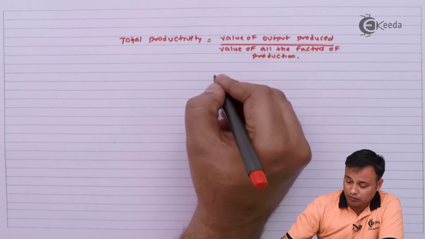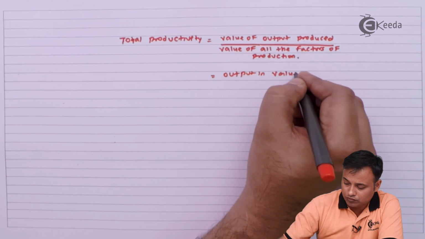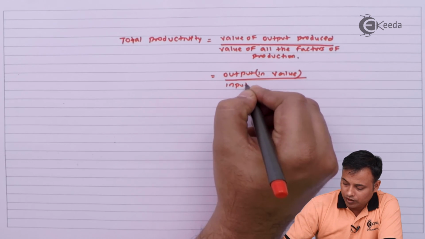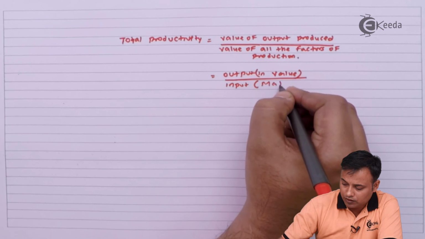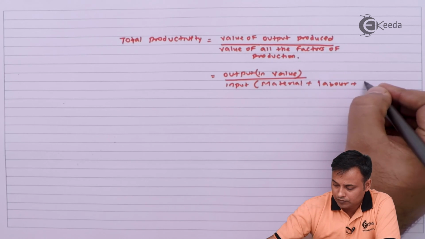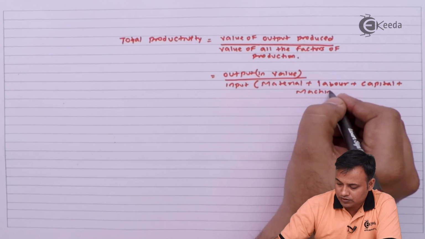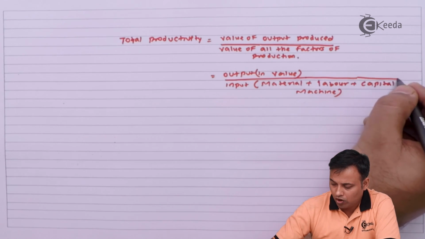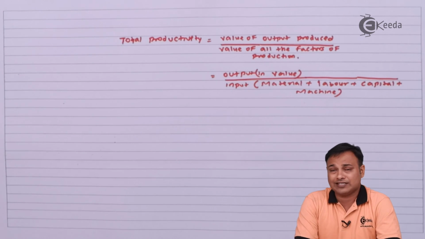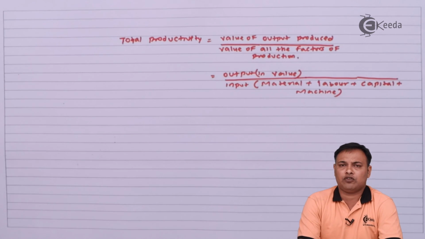So here I will use the formula output in terms of value divided by input of material plus labor plus capital plus machine and all the other factors that are there during the process. So this is called the total productivity. So this was all about productivity. We'll solve few problems based on this concept in my next video.